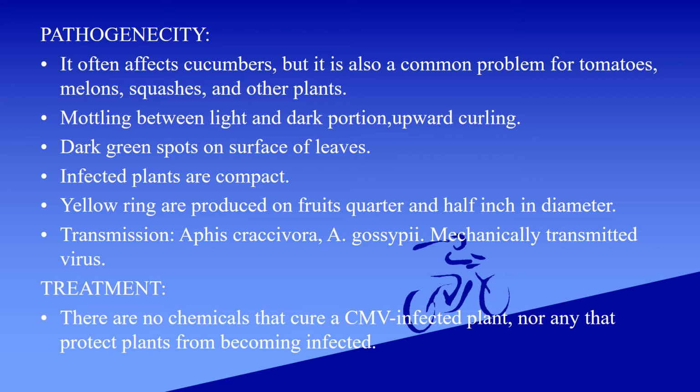Transmission: Aphis craccivora, A. gossypii, and it is a mechanically transmitted virus. Treatment: there are no chemicals that cure cucumber mosaic virus infected plants, nor any that protect plants from becoming infected.